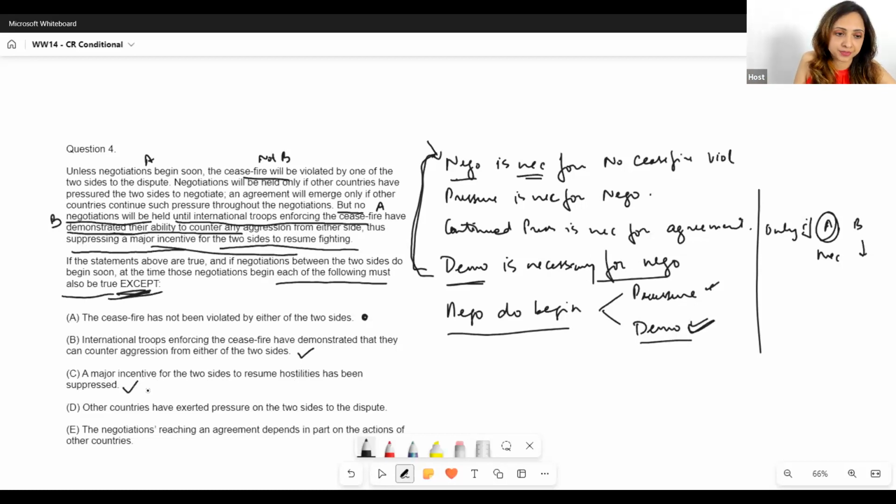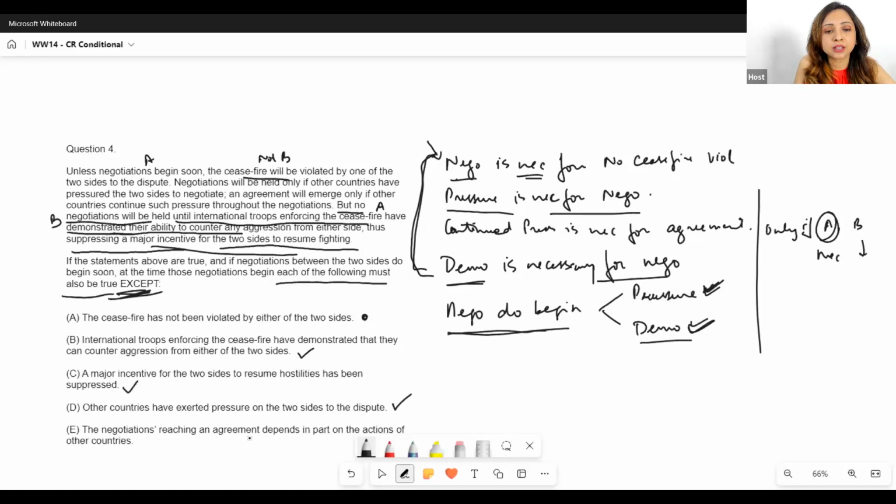This must have happened. Okay, other countries have exerted pressure on the two sides to the dispute. Again, we know that for negotiations to begin, pressure from other countries was necessary, right? We said pressure is necessary for negotiations. If negotiations happened, that means pressure was put by the other countries. So we can say that other countries have exerted pressure on the two sides to the dispute. This also must be true. Look at the last one.